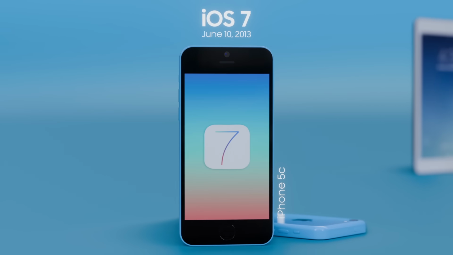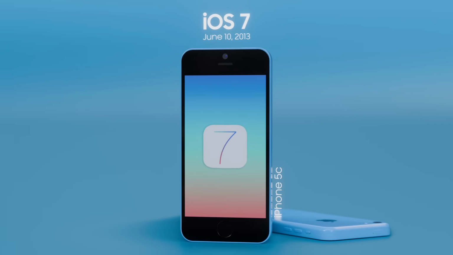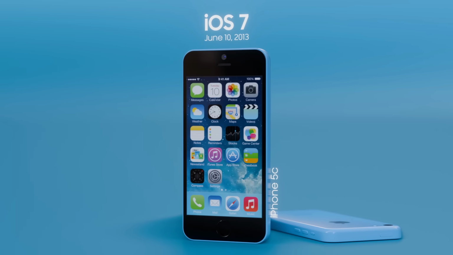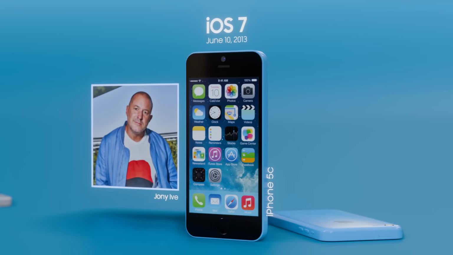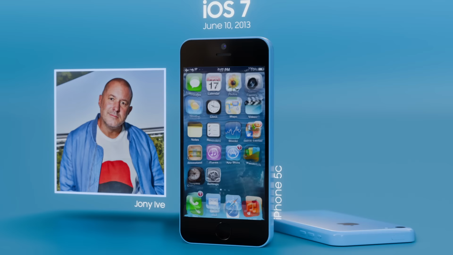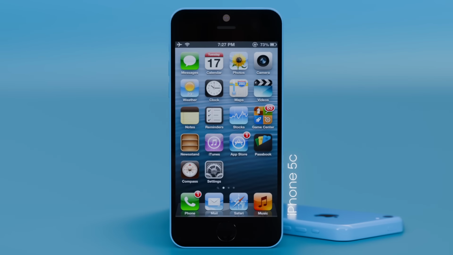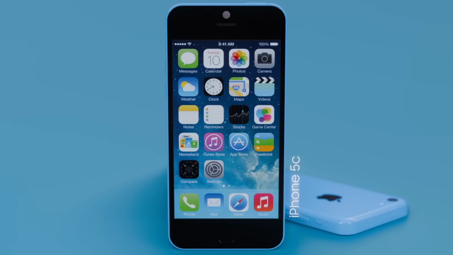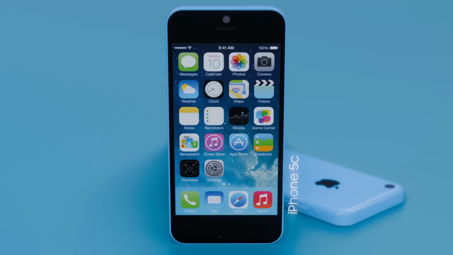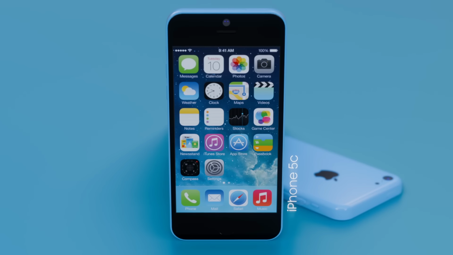iOS 7, unveiled by Apple on June 10, 2013, marked a revolutionary shift in the iOS experience, led by design chief Johnny Ive. It abandoned the skeuomorphic design of earlier versions for a fresh, flat, and minimalist aesthetic with cleaner typography and subtle motion effects that made the interface feel alive.